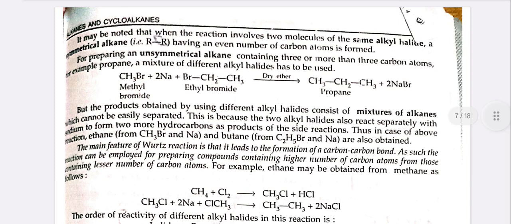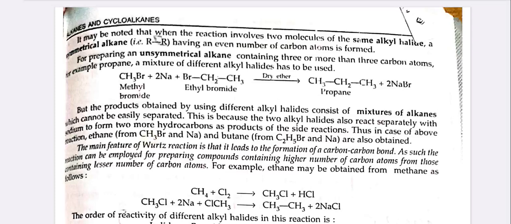It may be noted that when the reaction involves two molecules of the same alkyl halide, a symmetrical alkane having an even number of carbon atoms is formed. For preparing an unsymmetrical alkane containing 3 or more than 3 carbon atoms, for example propane, a mixture of different alkyl halides has to be used. CH3Br + 2Na + BrCH2CH3 in the presence of dry ether gives propane + 2NaBr.